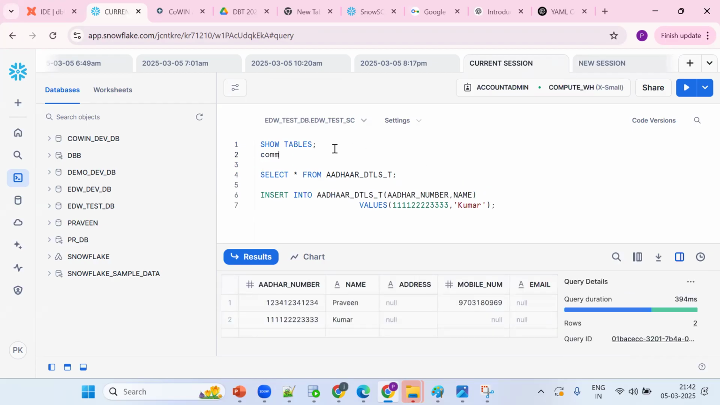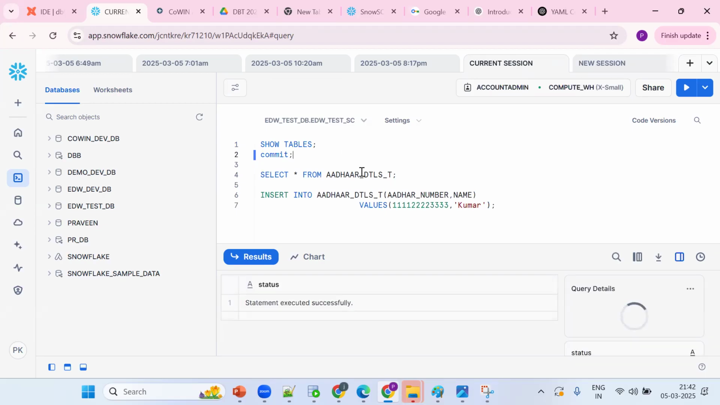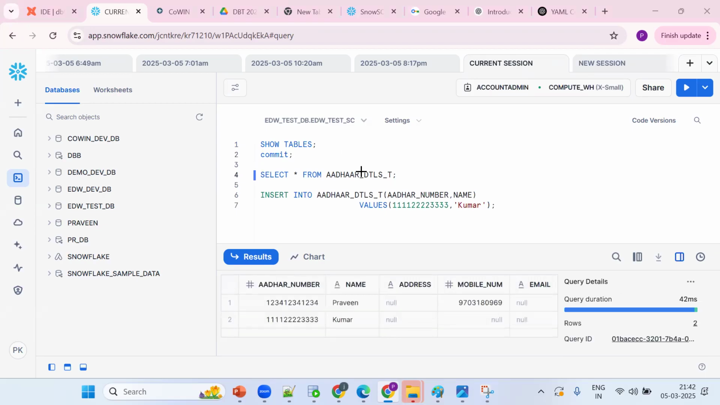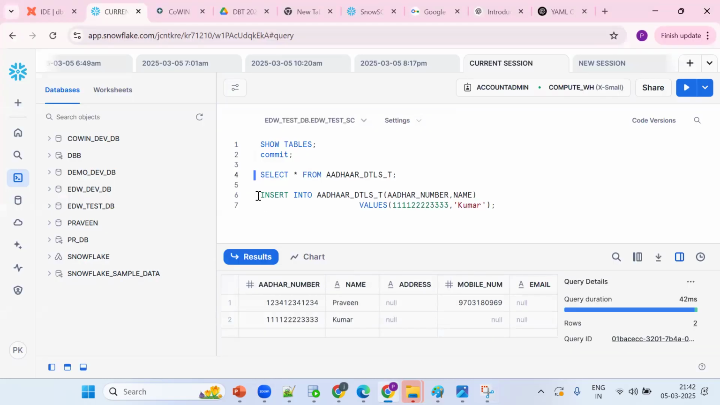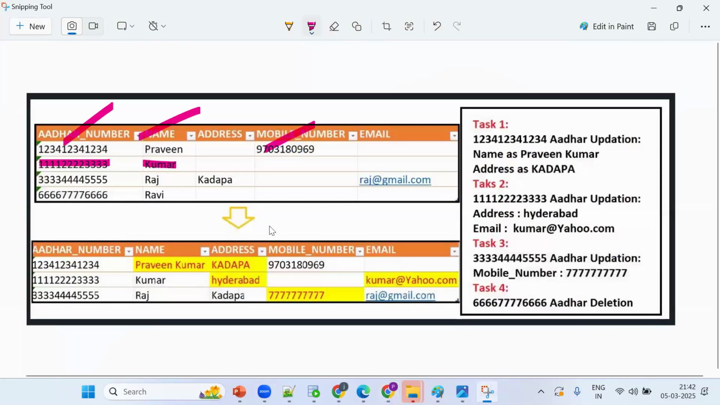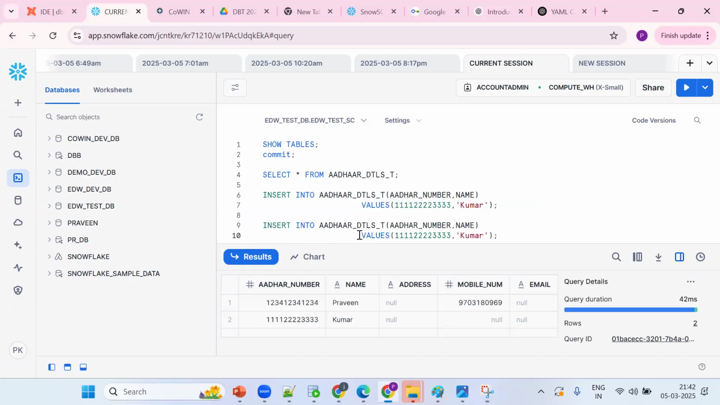Let me commit, one second. So two records are there. What is the third record? We want to populate Aadhaar number, name, address, and email. So copy the same thing, Control V. Now what are the columns: Aadhaar number, name, and address?